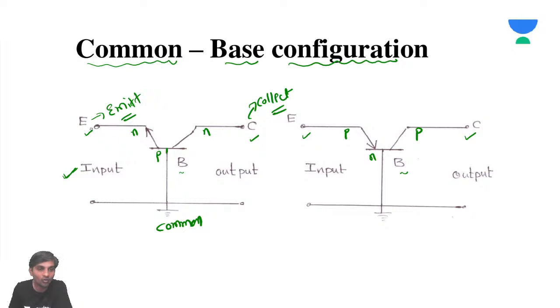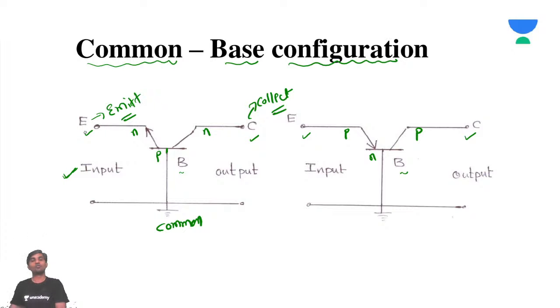It means for only one configuration, the emitter will not be there at the input. What is that combination, sir? Common emitter. Clear? So the most preferable input side is always the emitter. The most preferable output is always the collector. Is the point clear? The most preferable input should always be the emitter.